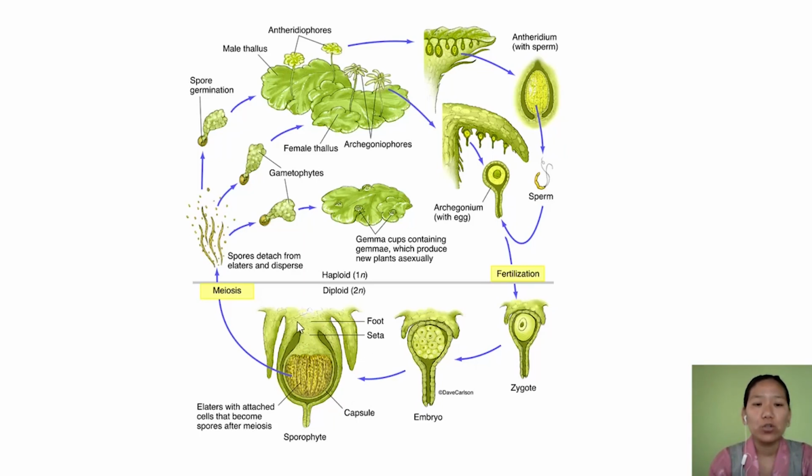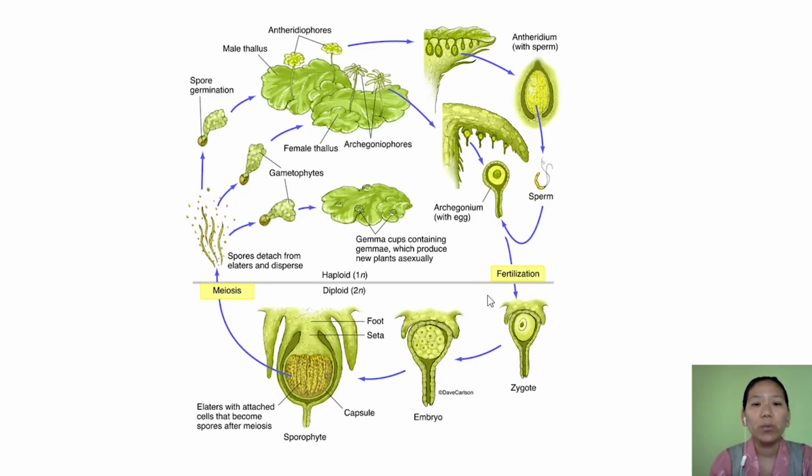and foot. So the foot part is attached to the gametophyte, and in this sporophyte, especially in the capsule region, many of the cells undergo meiosis. Meiosis is a reductional division. So if it is diploid, here it is diploid, meiosis will lead to formation of haploid spores, and each spore will germinate to produce an individual thallus. So this is the sexual cycle in the case of liverwort.